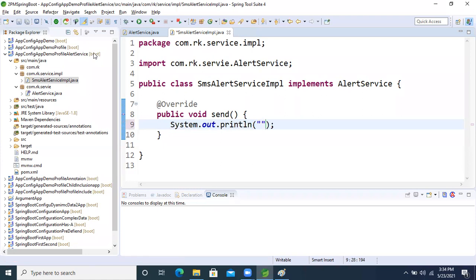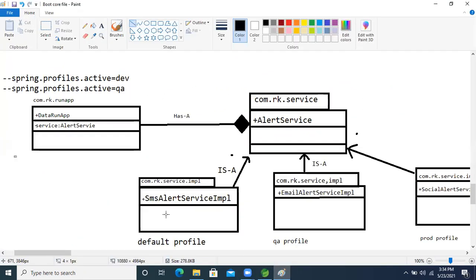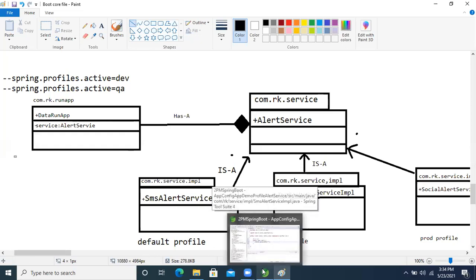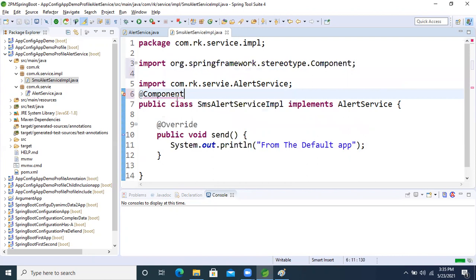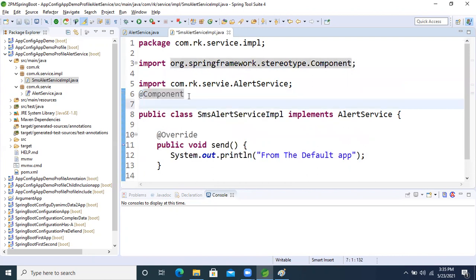Inside this one, what I'm going to do now is the SMS alert service with the default profile. From the default application, that's it. If we don't want to configure this class ourselves, we apply the @Component annotation on top of it. By seeing this annotation, our container will create the object of this class.